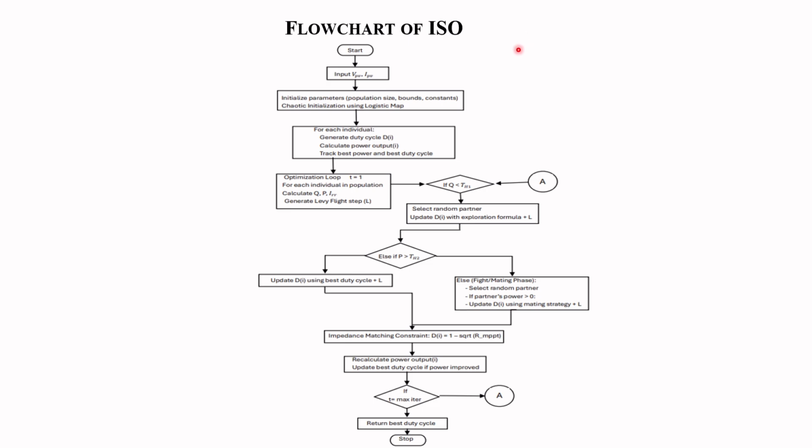This is a flowchart of the improved snake optimizer MPPT algorithm, which is derived from the traditional MPPT algorithm. The slow convergence and poor post-search stability are overcome by using the Levy-Flight strategy and dynamic exploitation probability. By assigning the duty cycle randomly within the number of iterations, we can improve the output of the solar panel, which is iterated again and again to find the best duty cycle and provided to the switch input, by which the output of the converter can be improved.